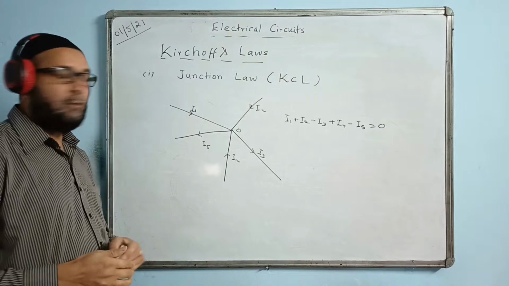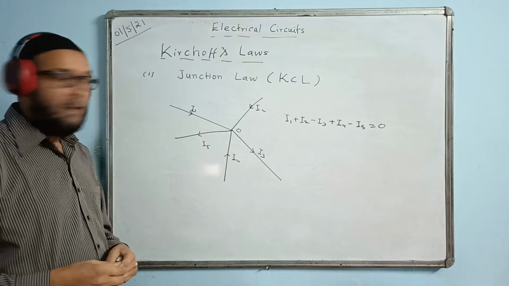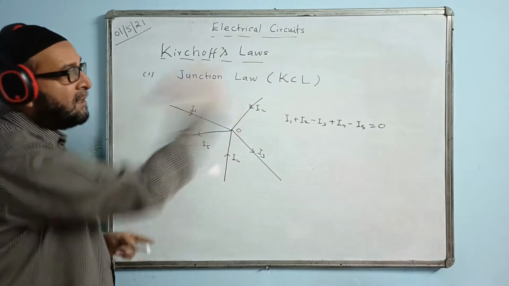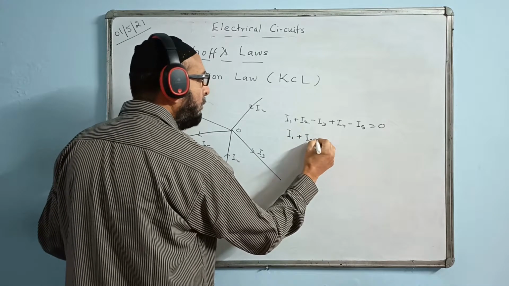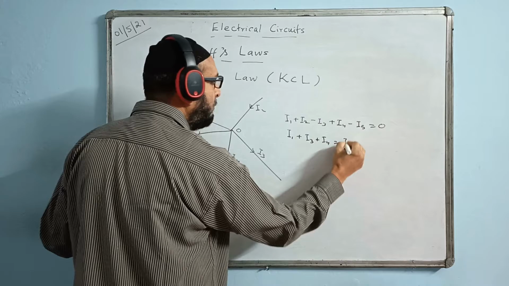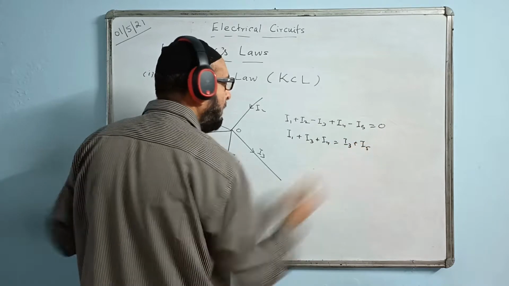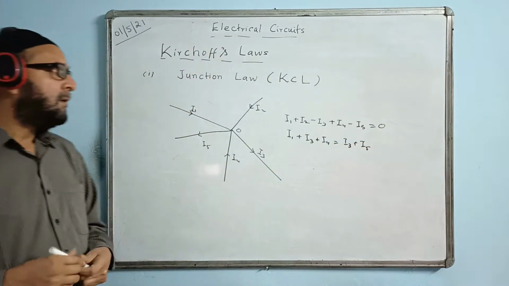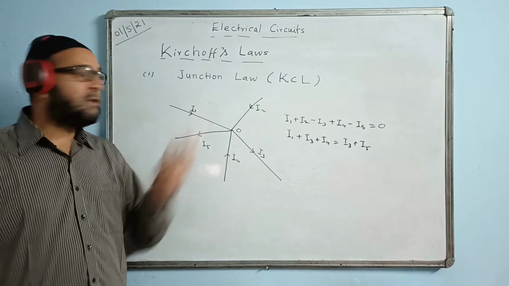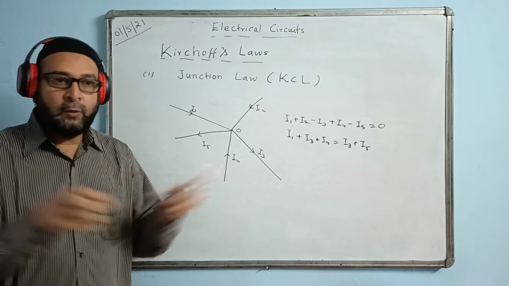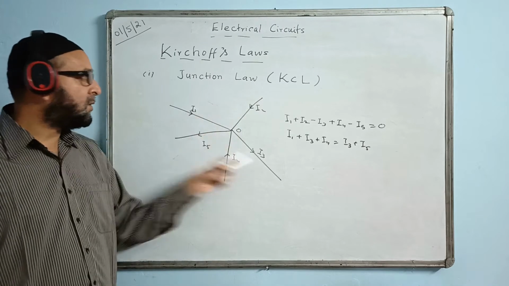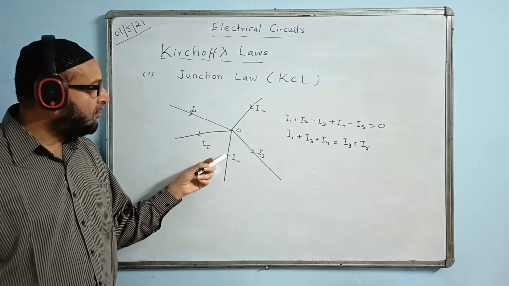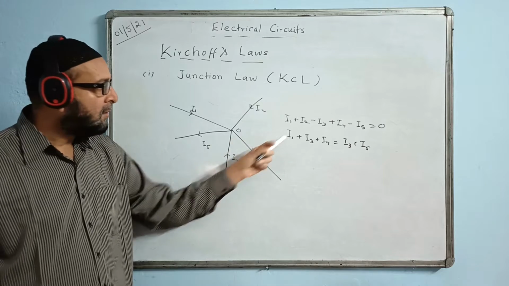This is the junction law. If you take all the negative terms to the other side, it becomes I1 plus I2 plus I4 is equal to I3 plus I5. So in other words, we can use the junction law in this manner also. The currents towards will be equal to the currents away. Whatever currents are towards, that is I1, I4, and I2 are towards.